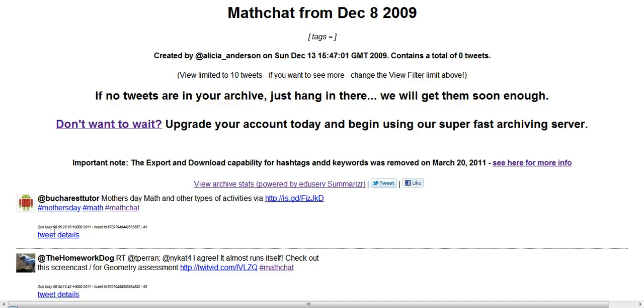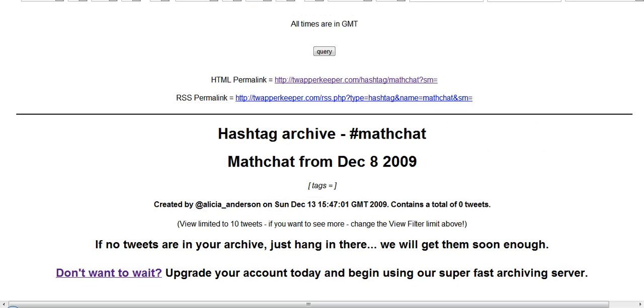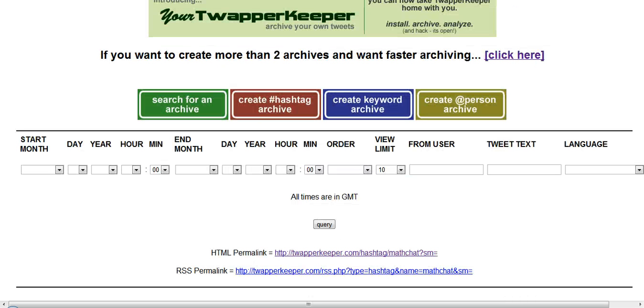Now, an important thing to notice is that in the past, a lot of these archiving facilities allowed you to export and download. Because of Twitter's regulations, terms and conditions, by actually doing a cut and paste from one of these archive sites or downloading by yourself, what you may be doing is actually re-syndicating the content, but this is really a grey and fuzzy area. So although I'm doing this at the moment, it could be that the rules will change about whether or not cutting and pasting is allowed in the future, so just bear that in mind.